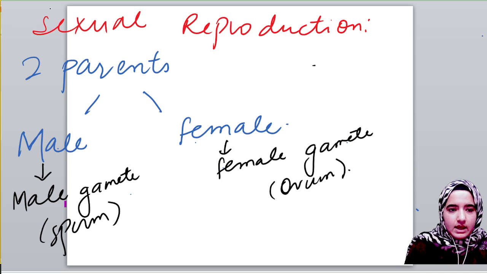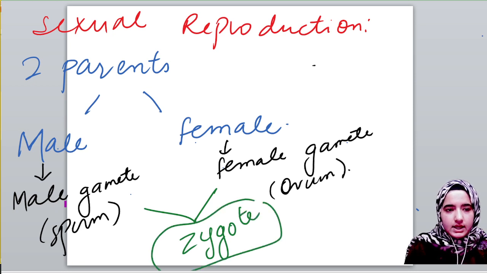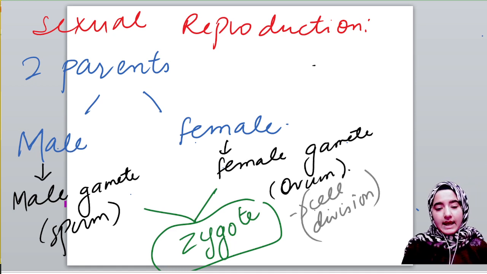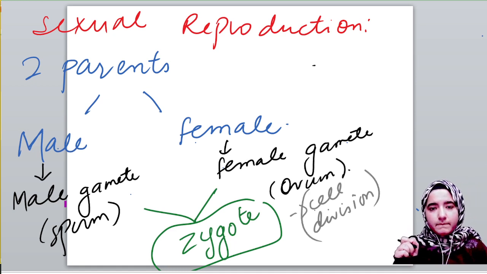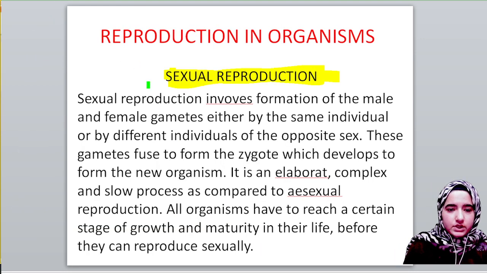These two gametes, male and female gametes, will fuse together, fusion will occur, and they will give rise to a zygote, in which cell division will occur. In the zygote, cell division will occur, and that will give rise to a multicellular organism. We will come back to its definition.